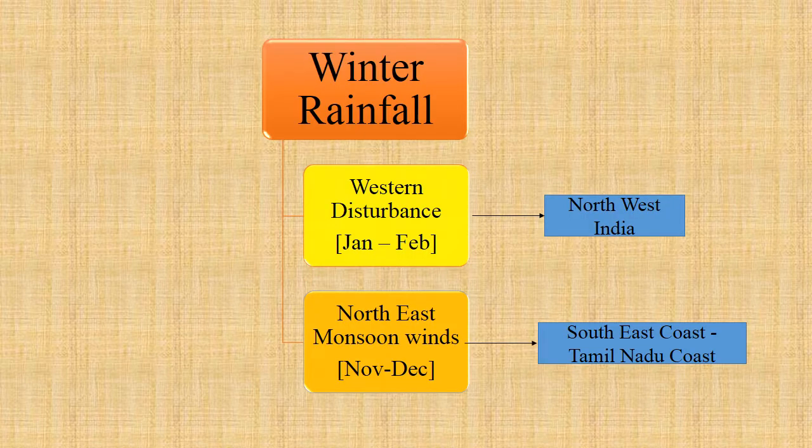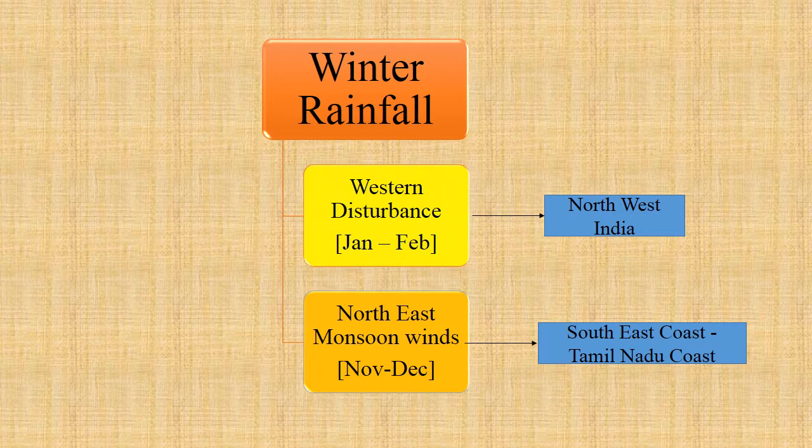The winter rainfall. The winter rainfall we receive from two important winds. The western disturbance, which we call temperate cyclones, come from the Mediterranean Sea and they reach India by the month of January and February. They give rainfall to northwest India in the months of January and February. The rainfall is 5 to 7 centimeters. And this rainfall comes in winter season in northwest India.